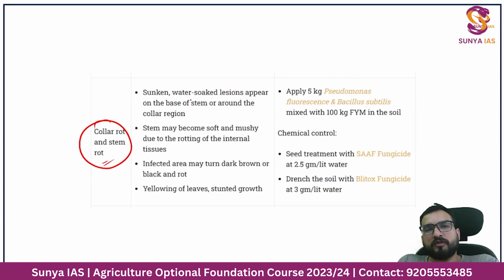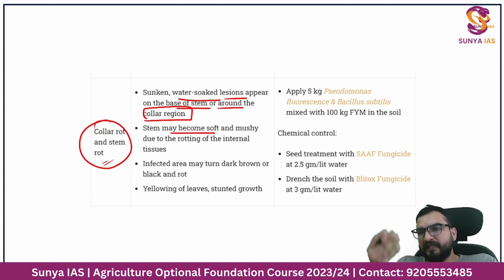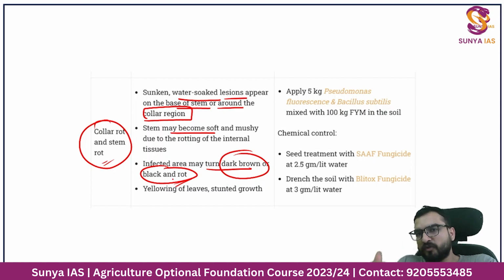Over here, collar rot symptoms: you will find sunken, water soaked lesions will appear at the base of the stem around the collar region of a papaya plant. In this, the stem may become soft and mushy so that it cannot hold the weight, right? The infected area may turn dark brown and black, and rot symptoms will definitely come, okay? In chemical treatment you can do seed treatment with SAF fungicide and drench the soil with Bitox fungicide.